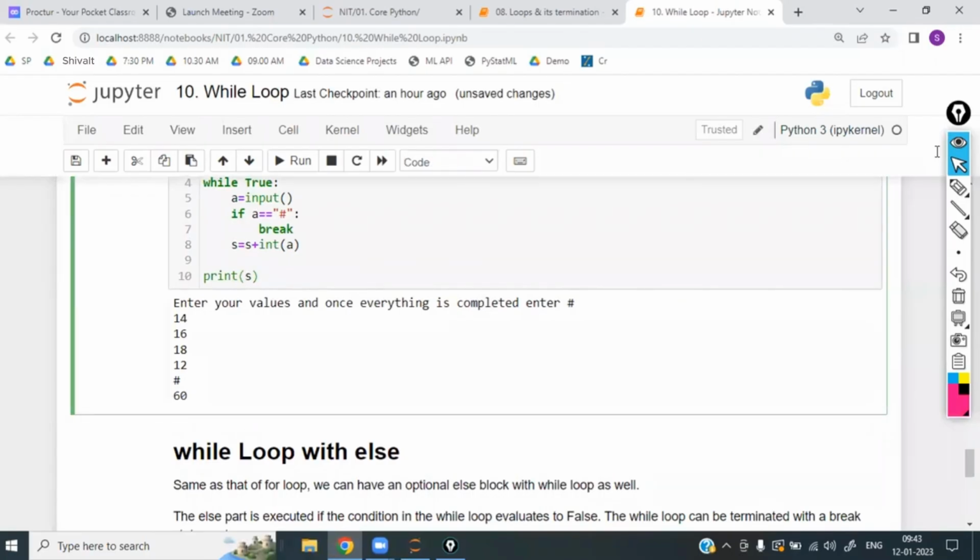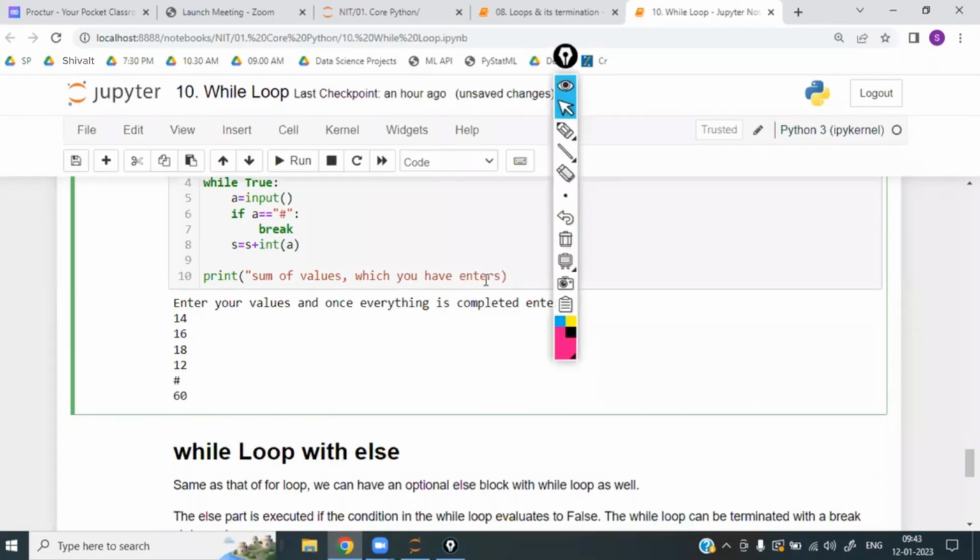If you want to print clearly, you can print: the sum of values which you have entered is.